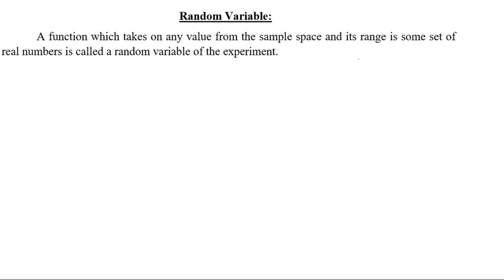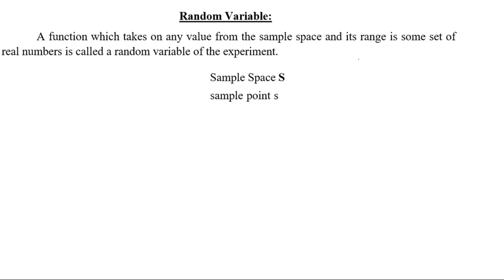Event is the possible outcome of an experiment, and the range of all possible outcomes of an experiment is called the sample space of the experiment. So you already know about the sample space and sample point. When the trial is taken, any one of the sample points in the sample space is the outcome of the trial. Thus the sample point s always lies in the sample space capital S. Sample space is represented by capital S and sample point is represented by small s.